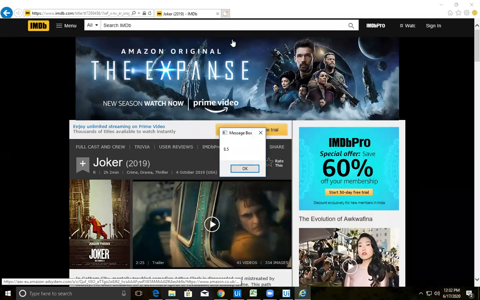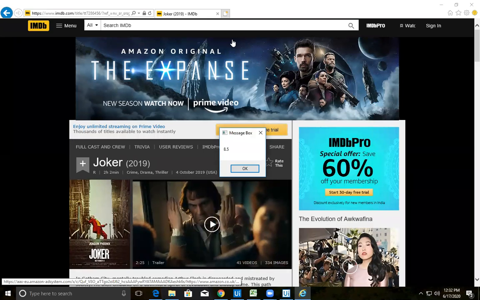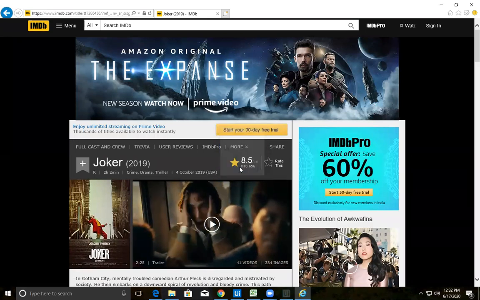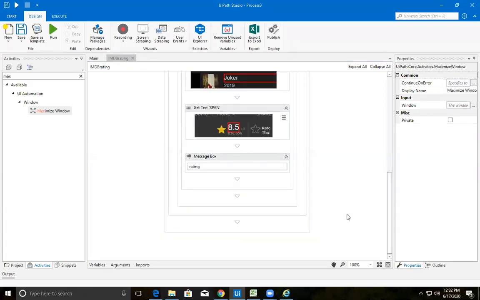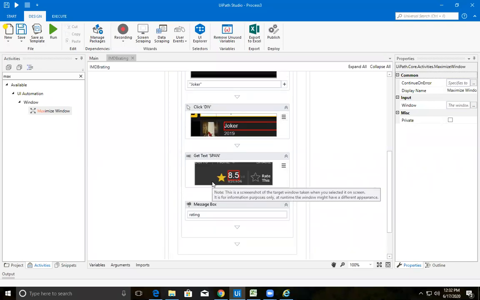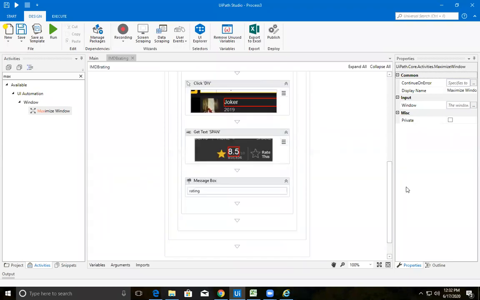Fine. So your rating has been displayed. If you click on OK, it will return back to your UiPath Studio. That is the basic thing that you want to display. Is there any doubt until this? You can just unmute yourself, anyone, and ask me the question.